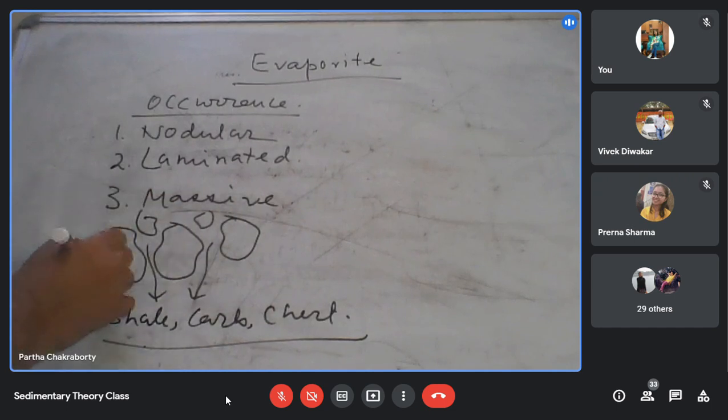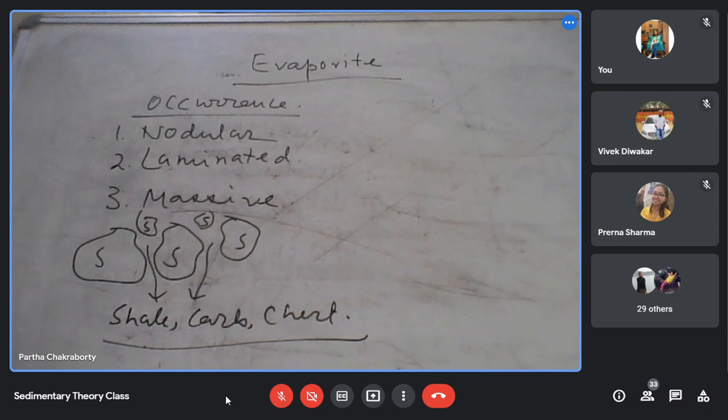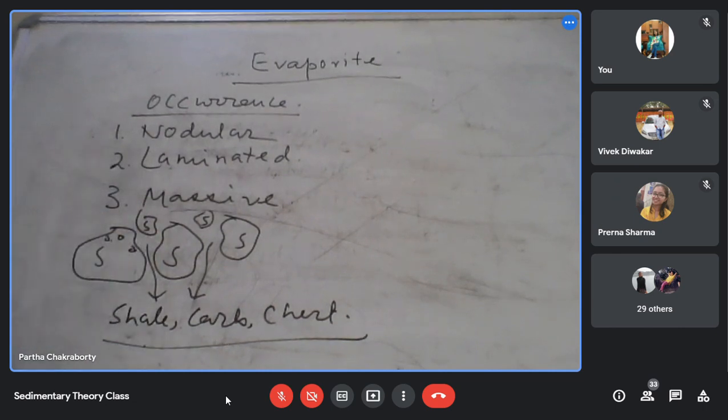And in the salt, you may have some inclusion of original shale, quartz, or carbonate, because the salt is precipitating and replacing these lithologies.